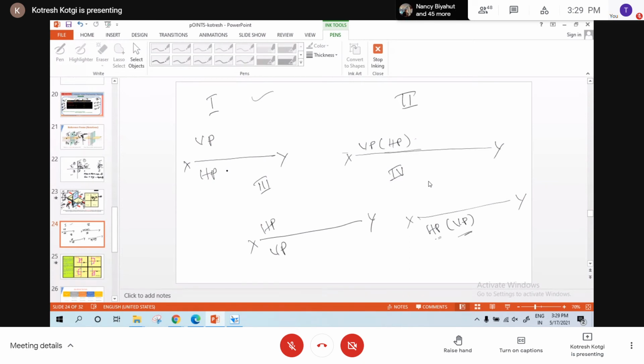If it is above HP, in front of VP, which quadrant? First quadrant. If it is below HP, behind VP: third. If it is below HP, in front of VP: fourth. If it is above HP, behind VP: second.